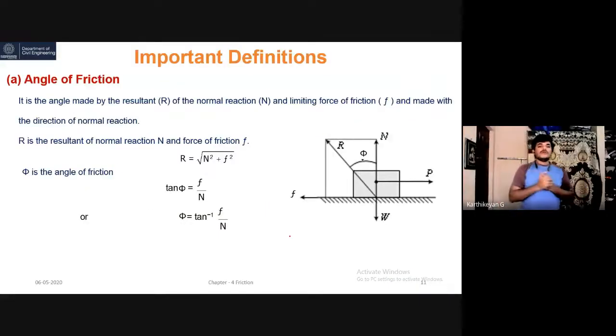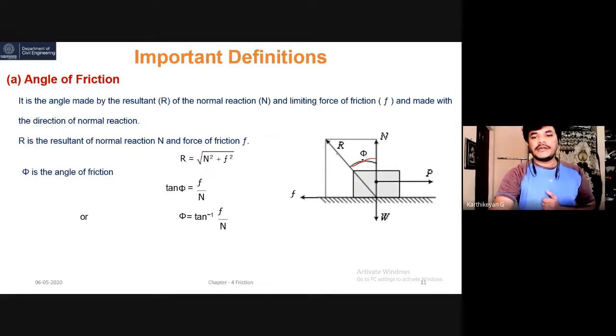Right. Now, if you are going to solve some problems with friction, we need to understand some terminology. Number one is the angle of friction. So first of all, what does the angle of friction mean? See this diagram. This is the angle between the resultant and the normal force. Because of the self weight of the object, there is an opposite reaction in the upward direction. This is normal.